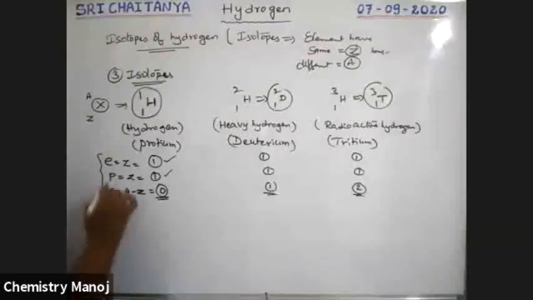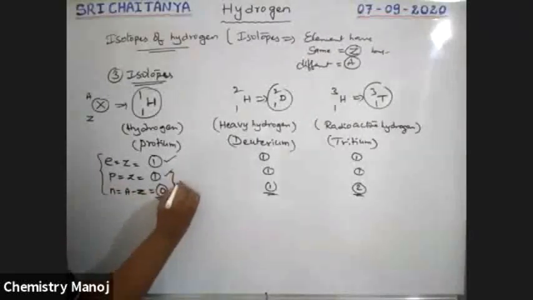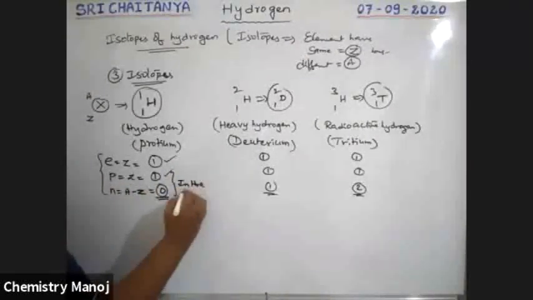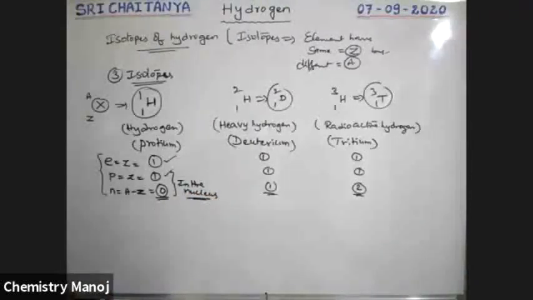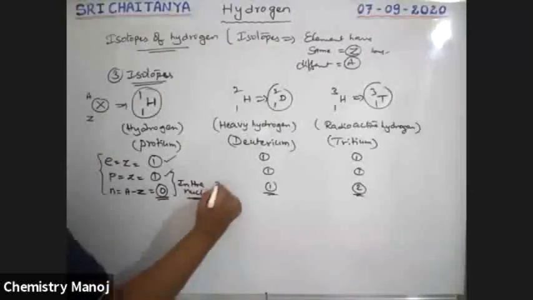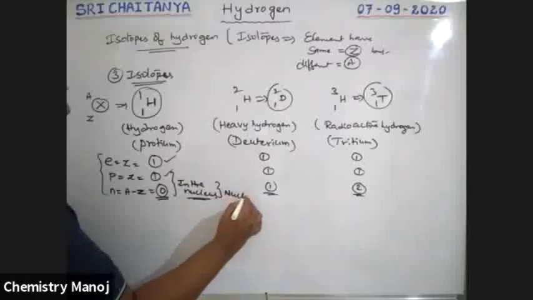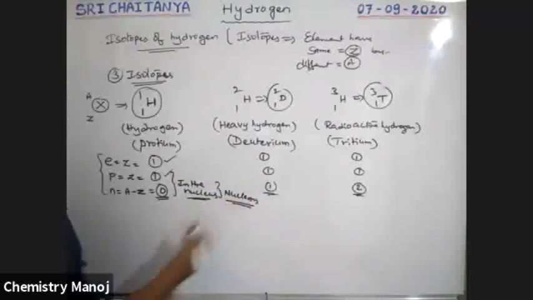See boys, protons and neutrons are collectively present in the nucleus. That's why protons and neutrons are called nucleons.